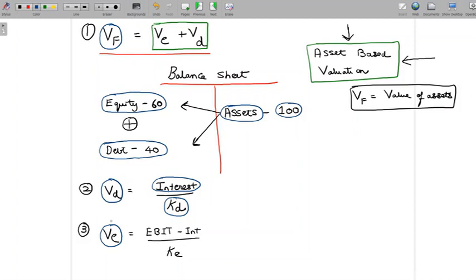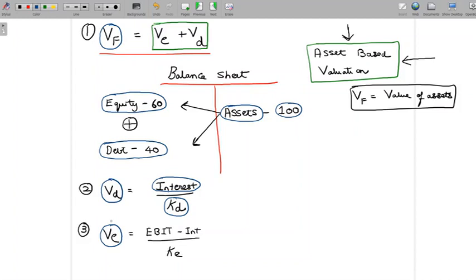Here in our discussion, we are not focused on finding out the value of one share. Rather, we are focused on finding out the value of the entire equity. So when we talk about finding out the value of entire equity, we talk about a metric associated with entire equity. If we talk about dividends, we don't talk about dividend for one share. We talk about the total dividend, dividend for all shares. And if we talk about earnings, we talk about earnings for all shares. So it's either total earnings or total dividend that we will have to bring to present value to find out the value of equity.